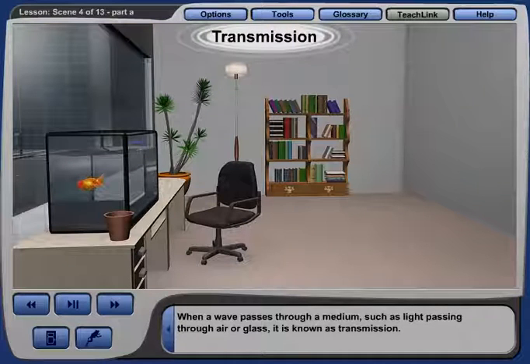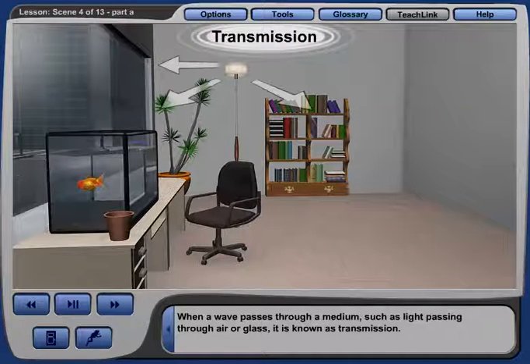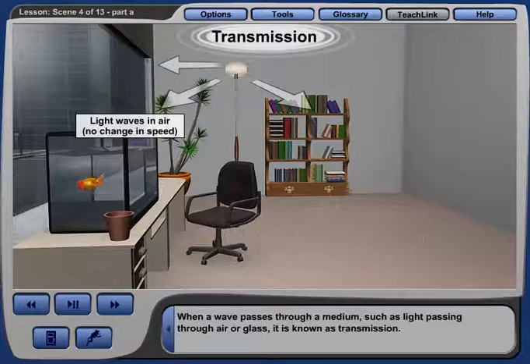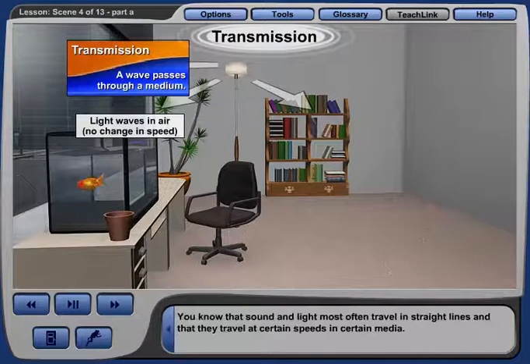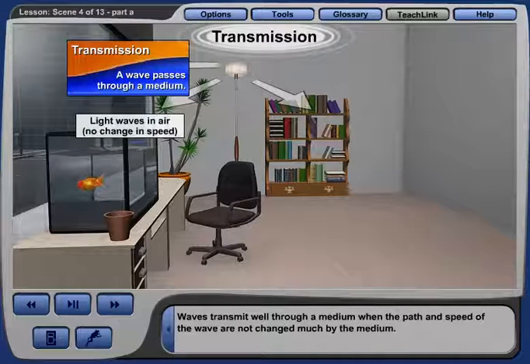When a wave passes through a medium, such as light passing through air or glass, it is known as transmission. You know that sound and light most often travel in straight lines, and that they travel at certain speeds in certain media. Waves transmit well through a medium when the path and speed of the wave are not changed much by the medium.